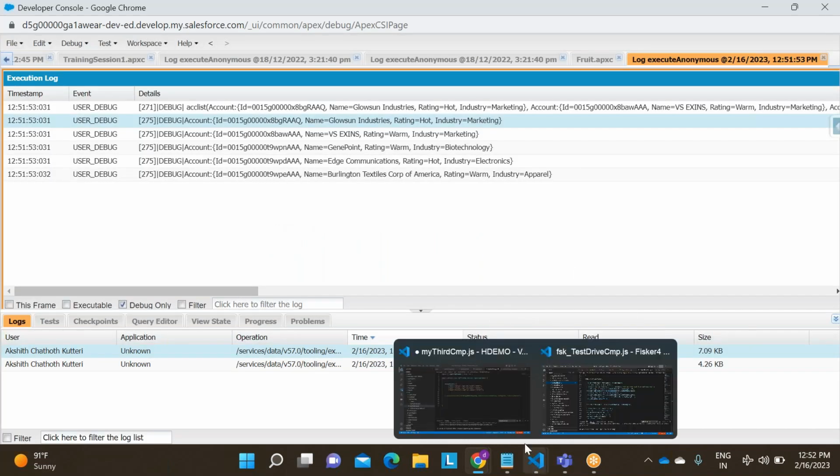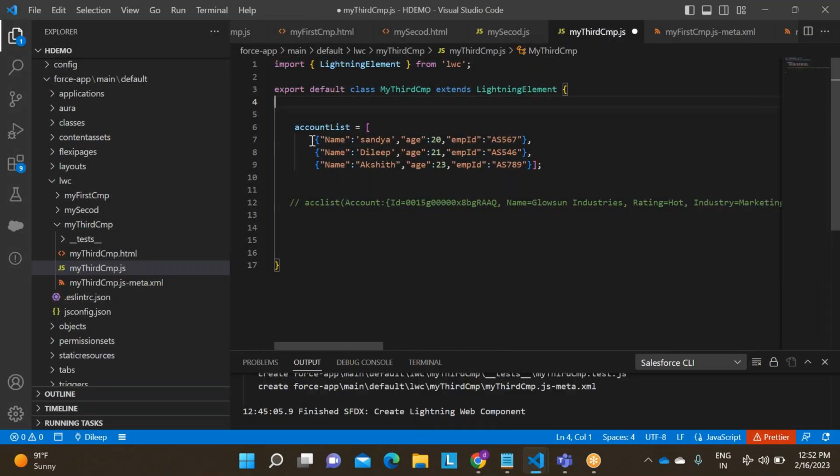So similarly, I have taken some hard coded data like this. What are my fields? Name, age, and EMP ID. What are the values? Sandhya, Dilip, Akshit, and some alphanumeric EMP ID values.